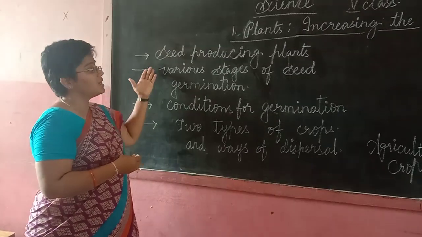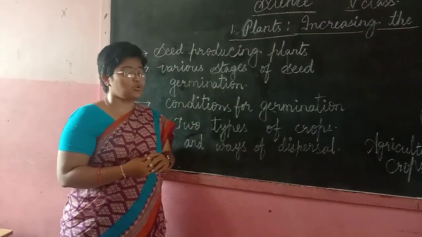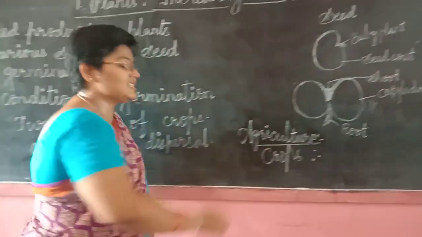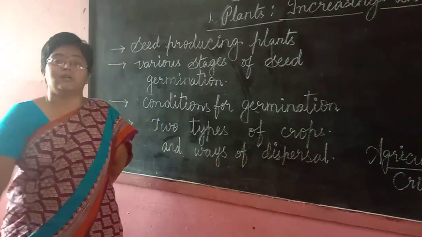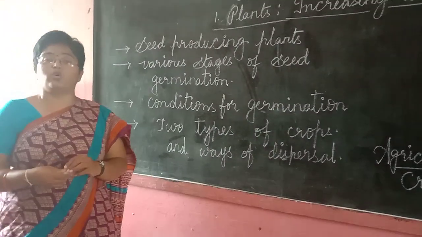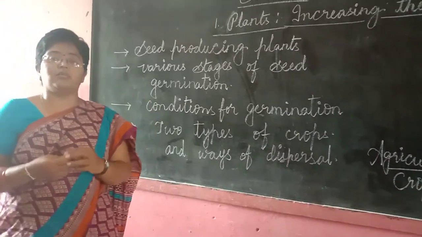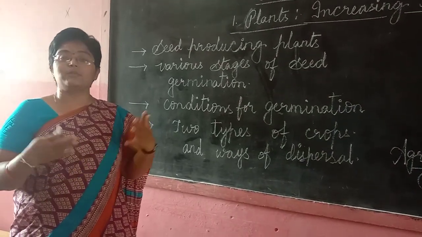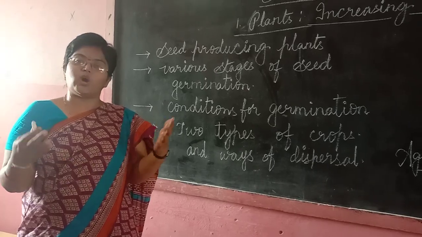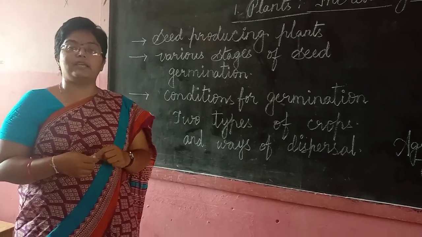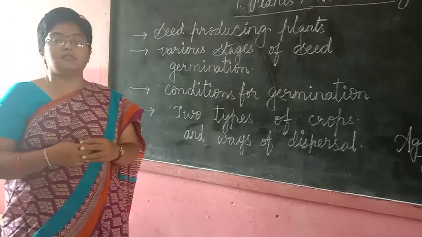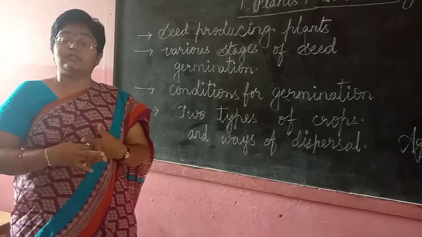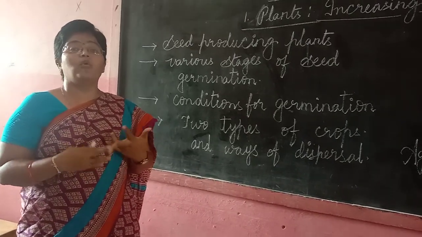So how are these seeds produced into new plants? There is a procedure which we will see. What is the need of producing plants? It is as if the population is more. Let us imagine that a family contains 6 people and it has increased to 12. Is the same quantity of food required for the family after the number increases? Do you agree with this? No. As the number increases, we need more food.